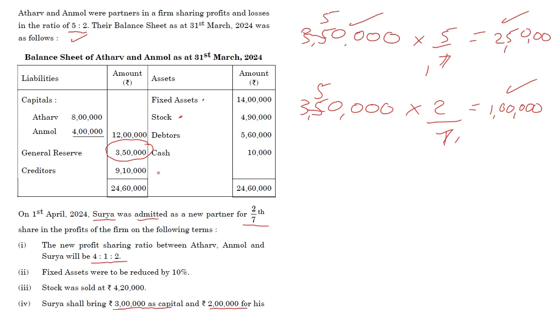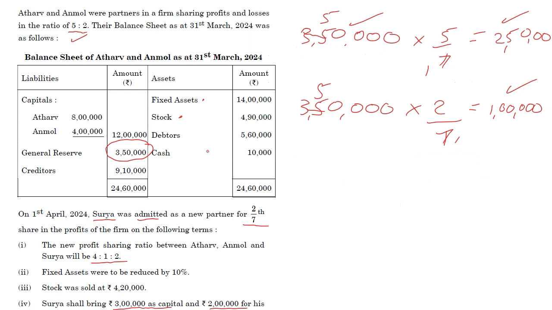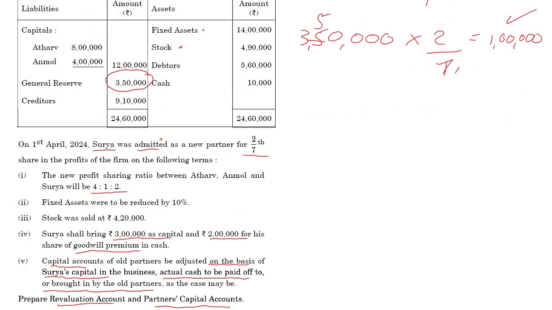Okay, so general reserve 2,50,000 and 1 lakh by general reserve. Let me try and fit it in properly this time. 2,50,000 and 1 lakh. Going back here, creditors, if there is an adjustment, we'll see. Otherwise, we have to go down.